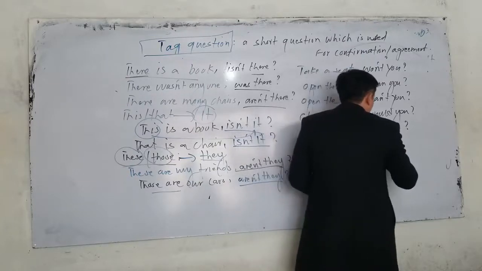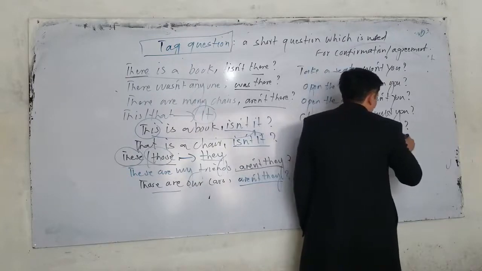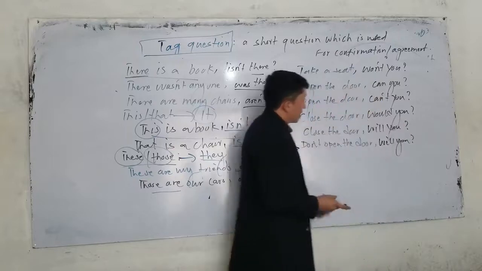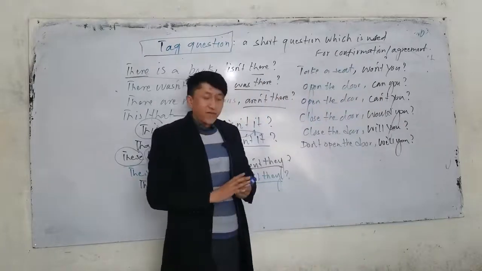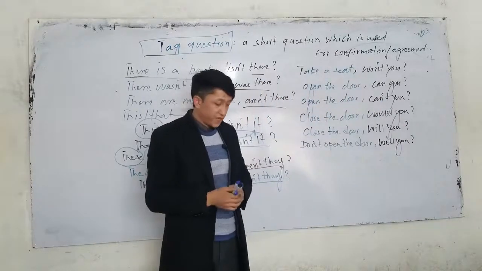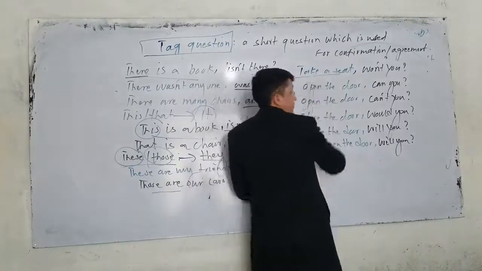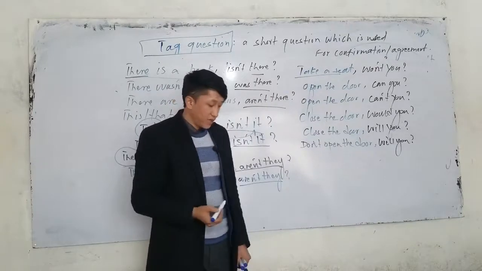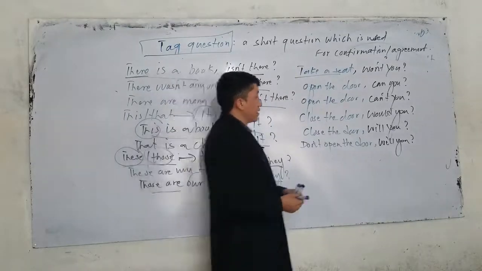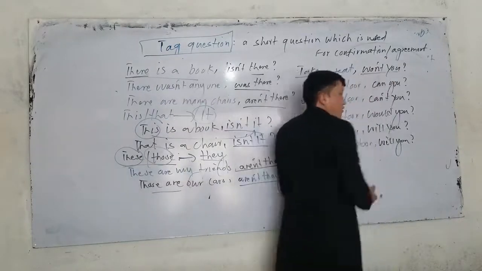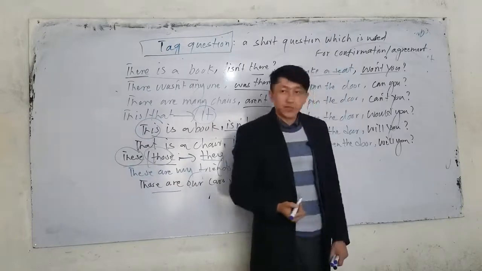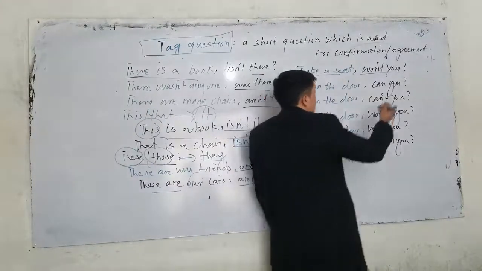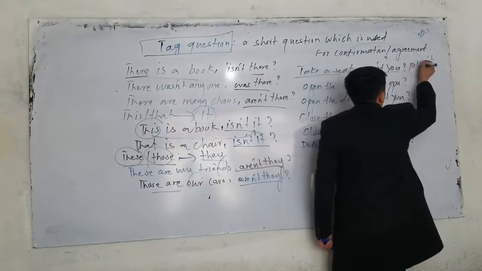I have to say, will you. Now, we have many ways to use for imperative sentence. Look, if I say take a seat, what is take a seat? Kind of order, yes? Instruct somebody. If you say take a seat, you can use won't you. That's the first one. What is won't you? Won't is the contraction form of what? Will not. Now, this is used for polite invitation.